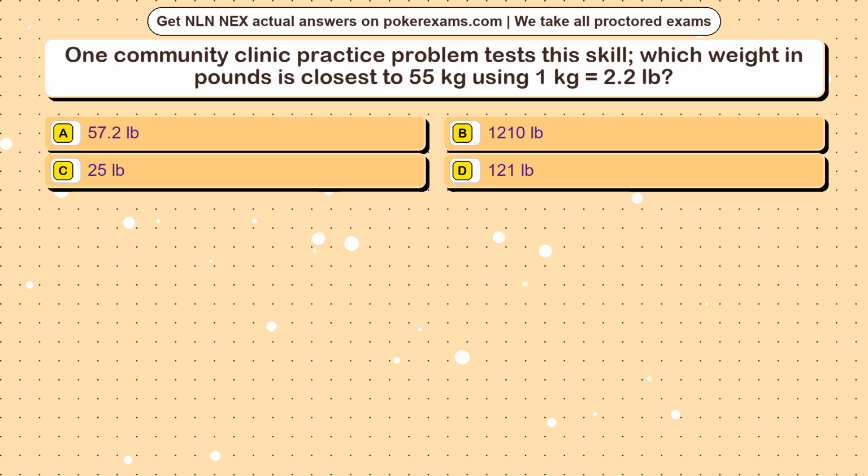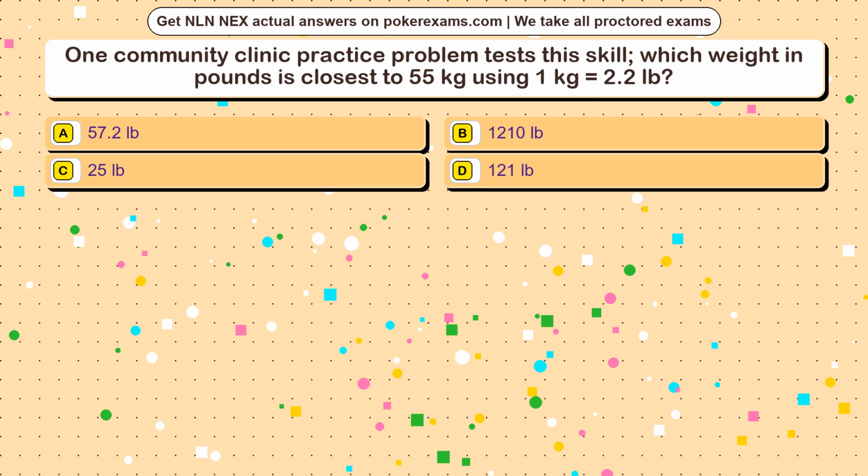Question 11. One community clinic practice problem tests this skill. Which weight in pounds is closest to 55 kilograms using 1 kilogram equals 2.2 pounds? Option A, 57.2 pounds. Option B, 1,210 pounds. Option C, 25 pounds. Option D, 121 pounds.